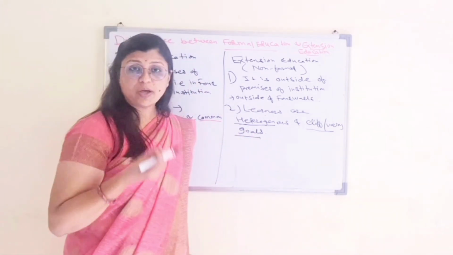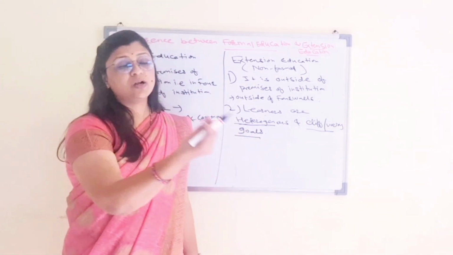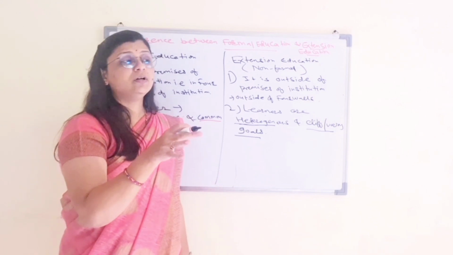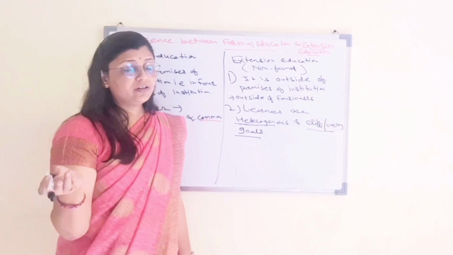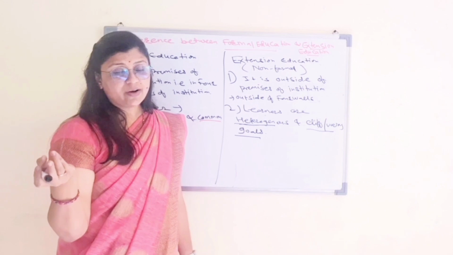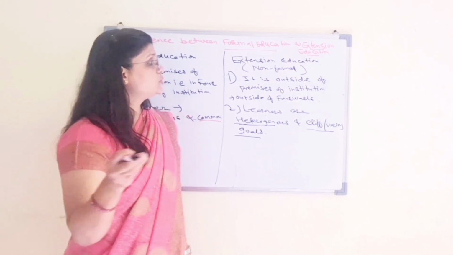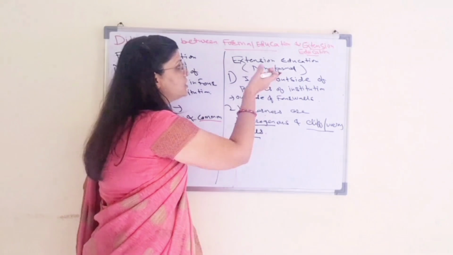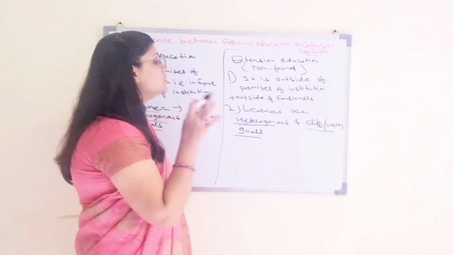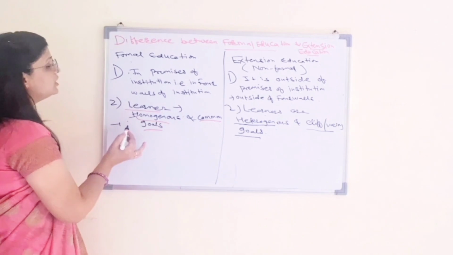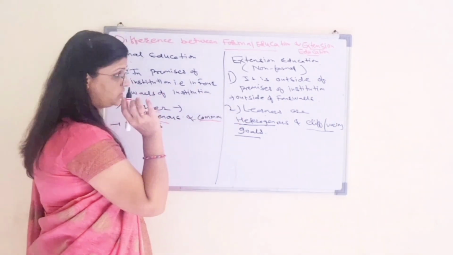Some are soybean growers, some cotton growers, some sugarcane growers. Some want information on sericulture, some on poultry farming. So they have different goals for taking extension education. That is the difference between formal and extension education.